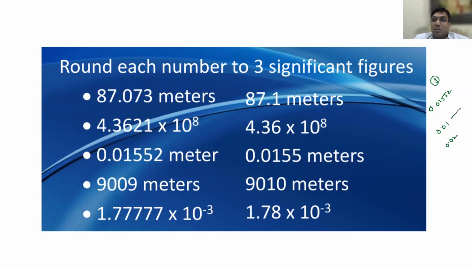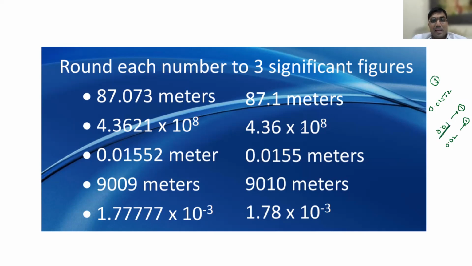Why? Because 0.01 is equal to how many significant digits? Only 1, because leading zeros are neglected, they are not significant. So it is wrong.